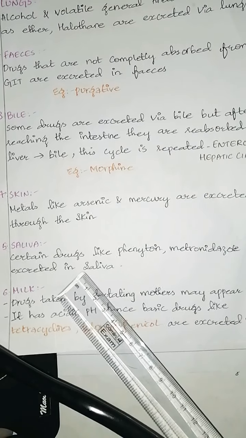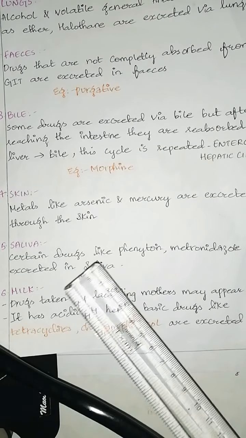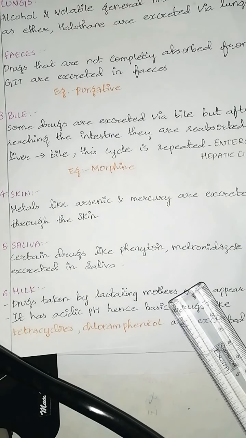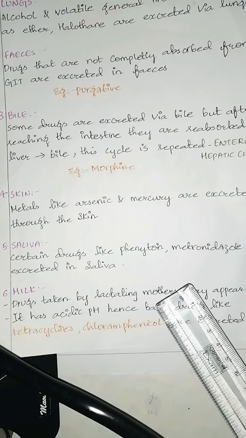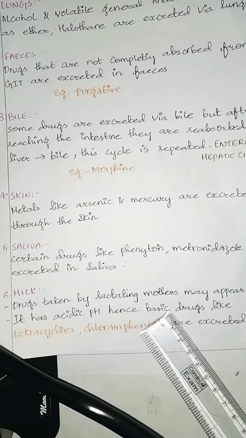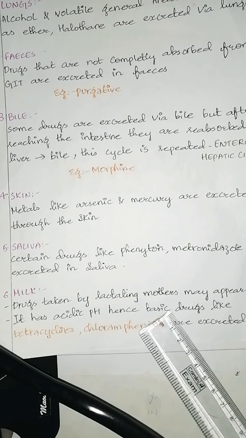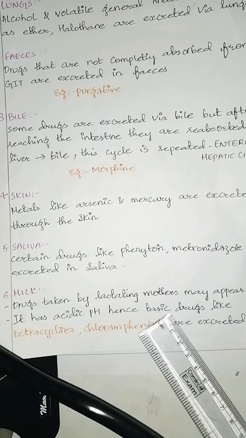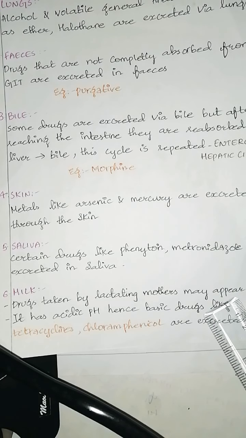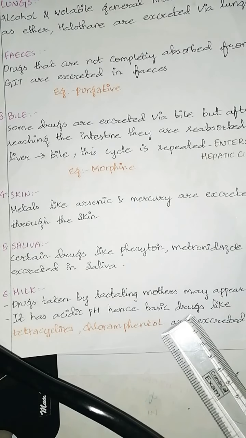Milk. Drugs taken by the lactating woman may appear in the milk. Milk has a high acidic pH, hence basic drugs like tetracycline, chloramphenicol, and morphine remain in ionized form and are excreted in milk. This may affect the suckling infant.